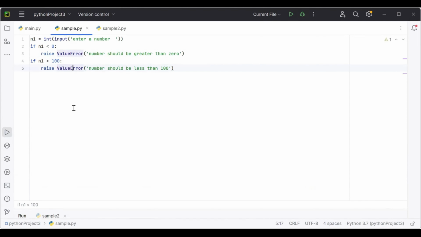I hope it's clear, because exception handling is very important whenever our program gets larger and larger, or whenever you are going to create real life applications. Exception handling is very important, because no user will prefer software or a program that will crash in between.